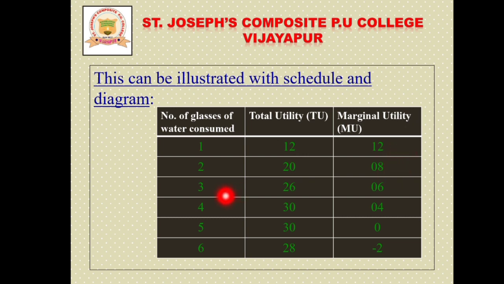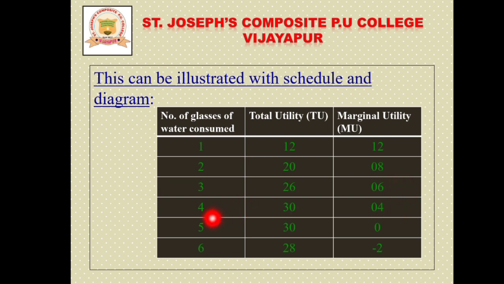And when he consumes the third unit of water, his total utility is 26, but the marginal utility decreases again, to 6. Total utility increases but marginal utility decreases. Like that, when he consumed the fourth unit of water, his total utility increased from 26 to 30, but the marginal utility again decreased, from 6 to 4.